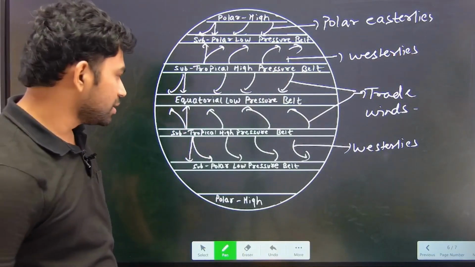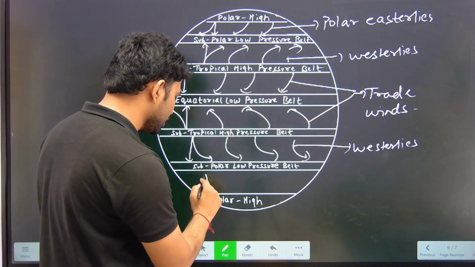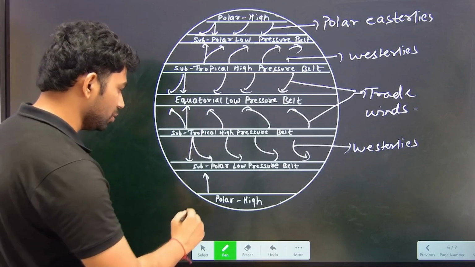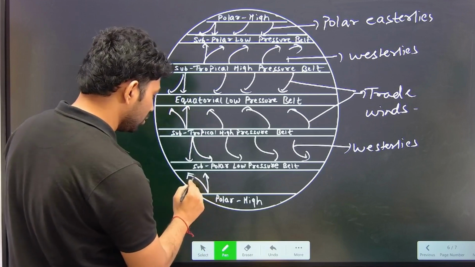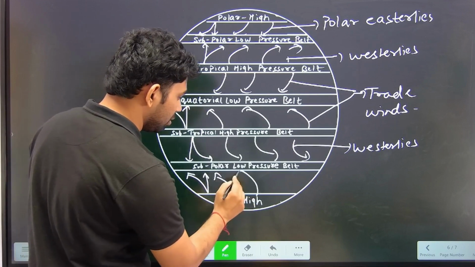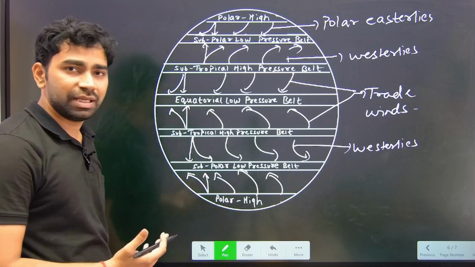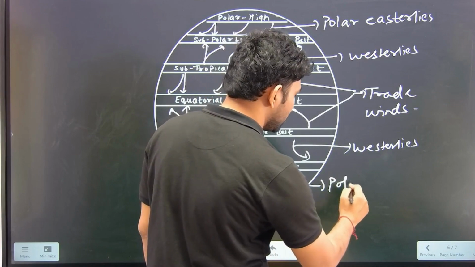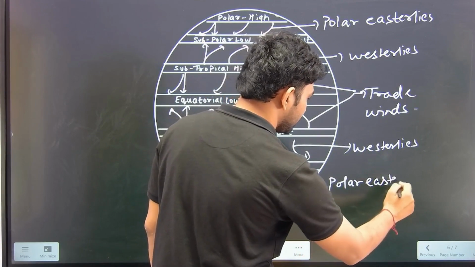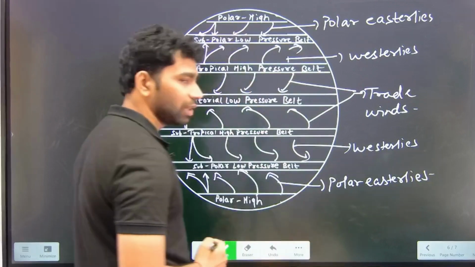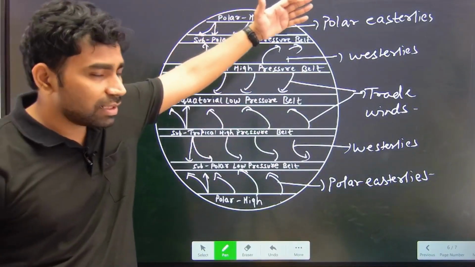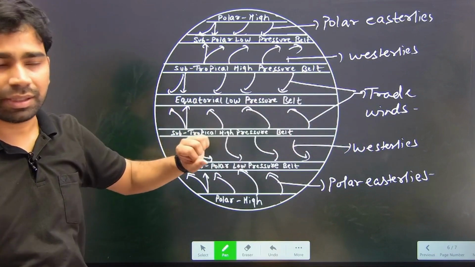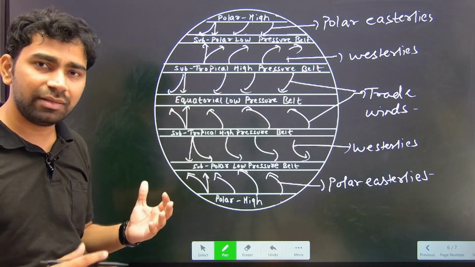Okay, similarly here, if this is the standard direction and they bend to the leftward side, this is the direction you will see in the southern hemisphere and they are also called polar easterlies. Okay, now all of these winds are the permanent winds we see throughout a year. Okay, so this is all about the pressure belt and the wind patterns.